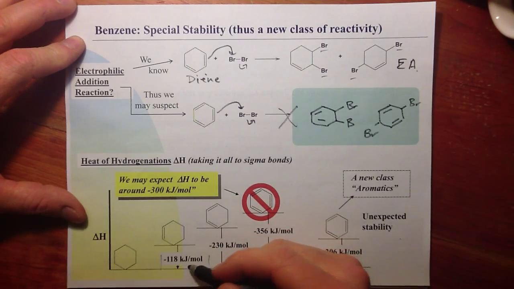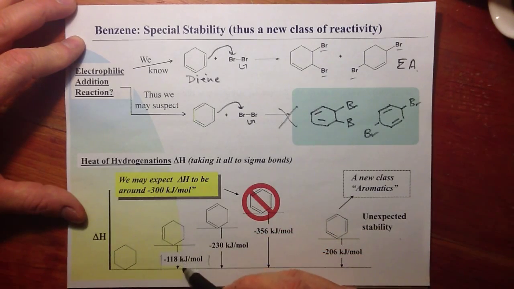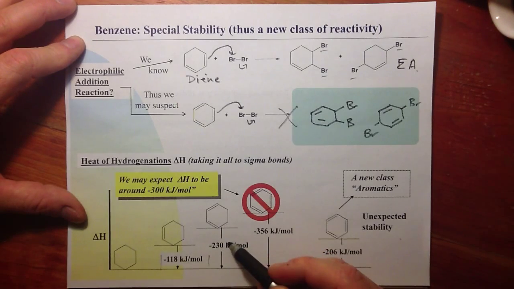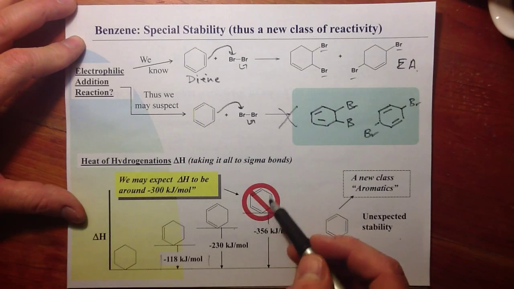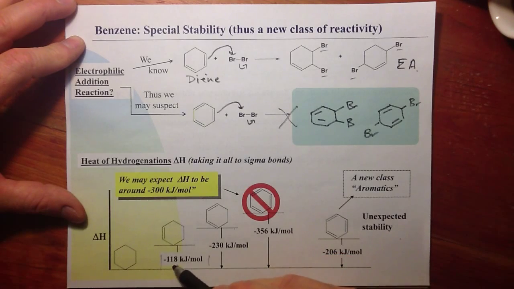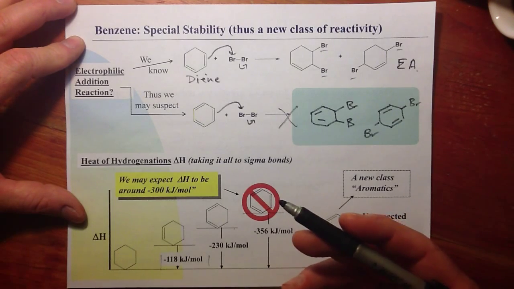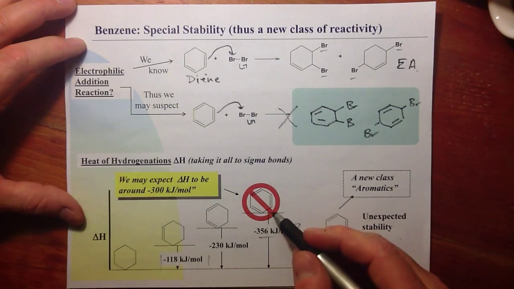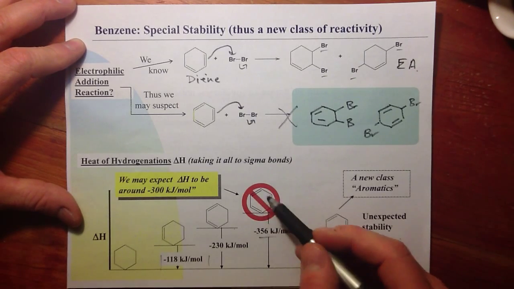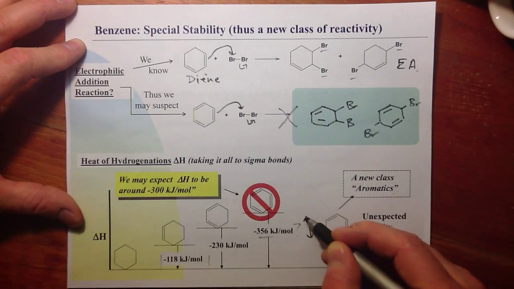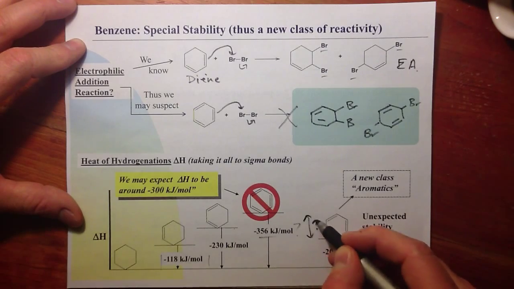Heat's usually given off. Well, they found that if you look at the heat of hydrogenation for cyclohexene, cyclohexadiene, it was somewhat close to twice as much heat. So they expected then for the cyclohexatriene to get 3 times the energy, let's say 118 times 3 or something close to that. But they don't get this higher heat of hydrogenation. Turned out when they made this ring structure where we have 3 pi bonds, its heat of hydrogenation was very different. This was very unique.